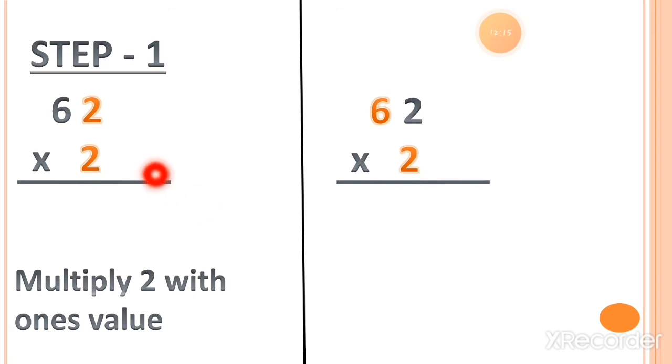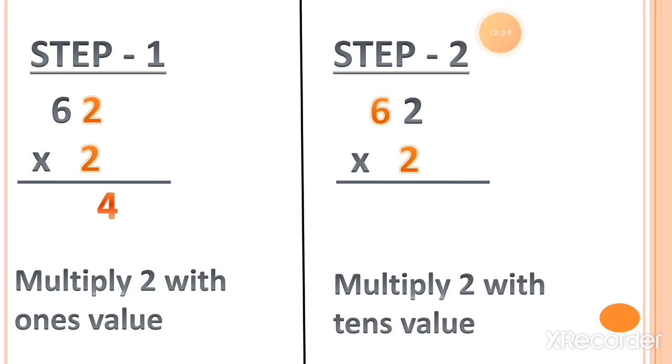Next example for you, multiply 2 with the ones value, which is also a 2. So 2 twos is equal to 4. Now step 1 is complete. Let's move to step 2 and multiply 2 with the tens value, which is 6. So 2 sixes is equal to 12.